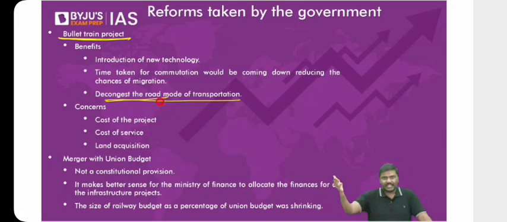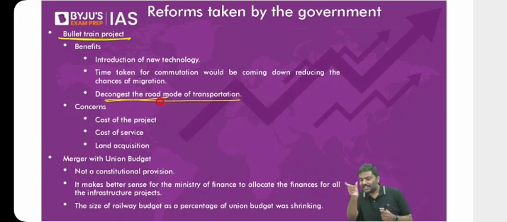For example, in those cities where metros have started, can you imagine if there was no metro, how many vehicles would be on the road? Just think of it. Absolutely no metros, how many more vehicles would be on the road? It would have been a lot of congestion. So the argument is simple: people will start shifting because the time consumption is lower, and the congestion on the road will automatically come down.